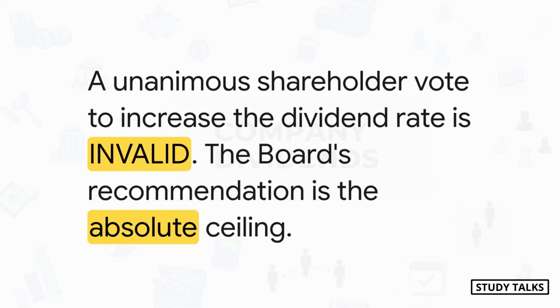And this brings us right back to our opening question. The answer is a huge, resounding no. It is completely invalid. It doesn't matter if the vote to increase the dividend from 20% to 25% was unanimous. The board recommended 20%, and that is the maximum allowed. This is a massive ICAI trap alert. Please burn this rule into your memory. It will save you easy marks.